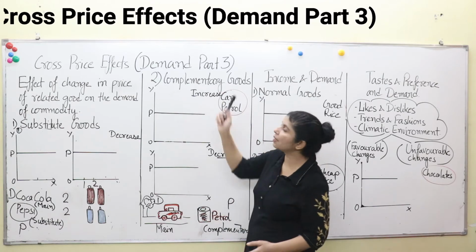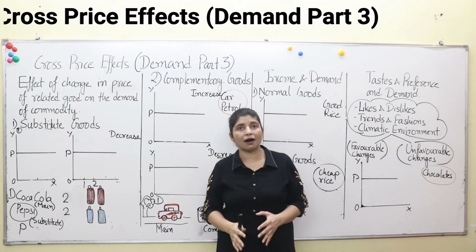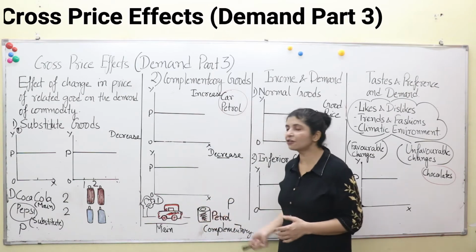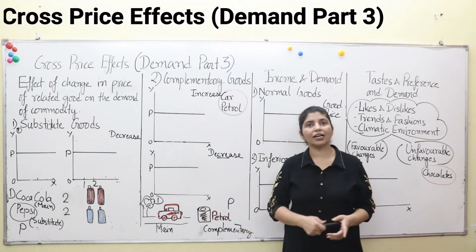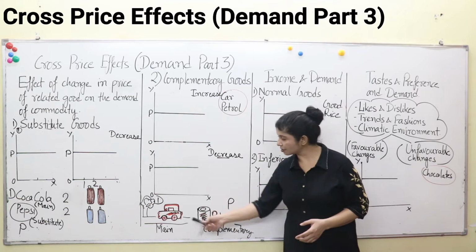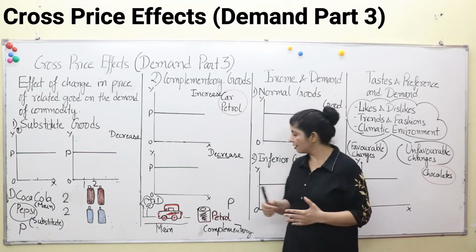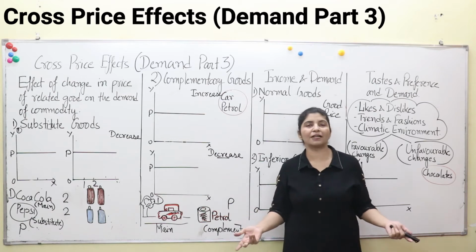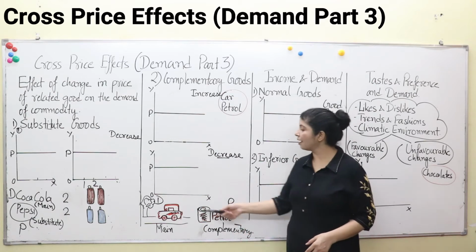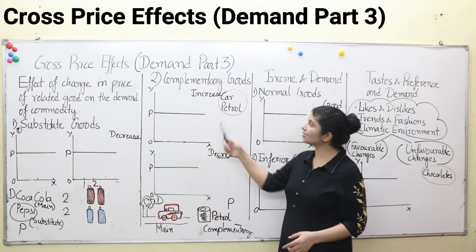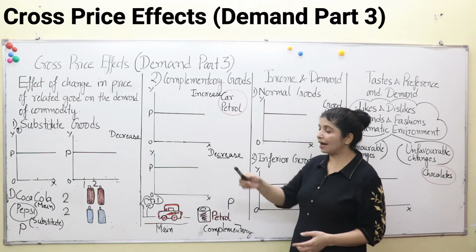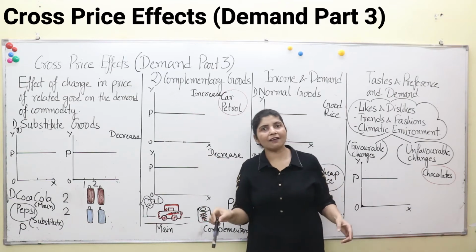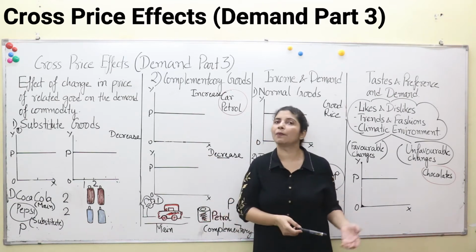Second one are the complementary goods. Goods that complement each other, like car and petrol. See, car and petrol are useless if they are not combined together. If car is not there, then what will you do with petrol, and if petrol is not there, how can you run a car? So that's the case with complementary goods. Pen and marker, this too is an example of complementary goods. In everyday life also you will find some or the other complementary goods.